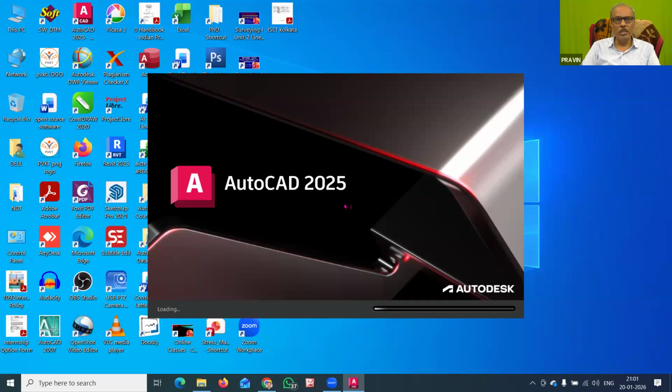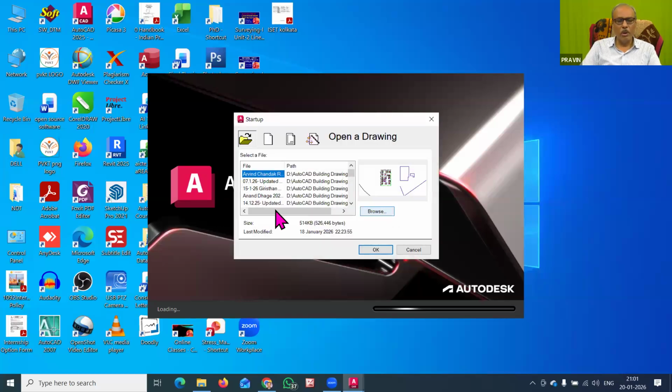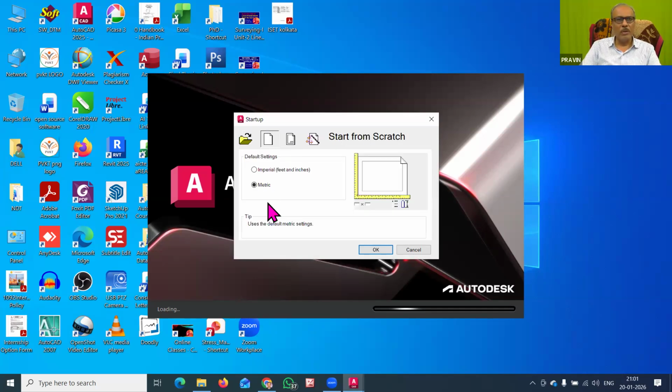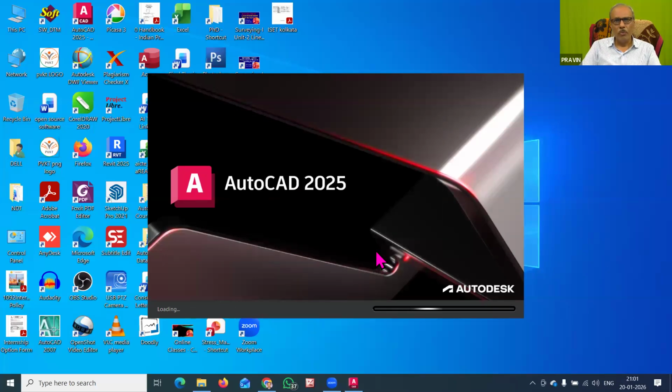Once this program is opened, a dialog box appears on the screen. That dialog box we also have to understand, and it is the startup dialog box. All these things we have learned earlier. So we will start with the metric drawing template in today's session. Now I will click OK, so that my AutoCAD drawing gets opened.